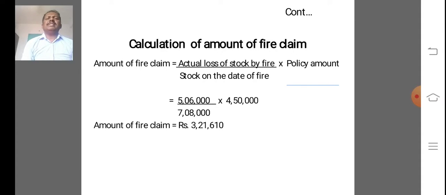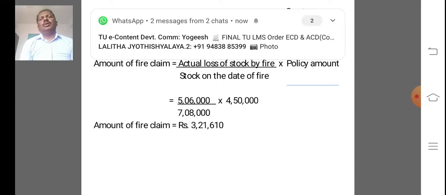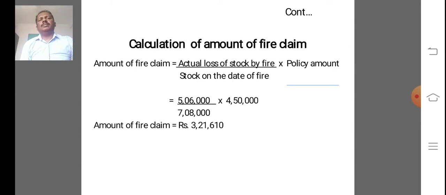The difference is called credit sales. Credit sales, that item is to be taken to the memorandum trading account for calculation of closing stock on the date of fire.